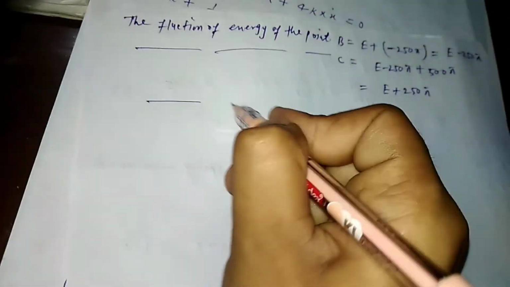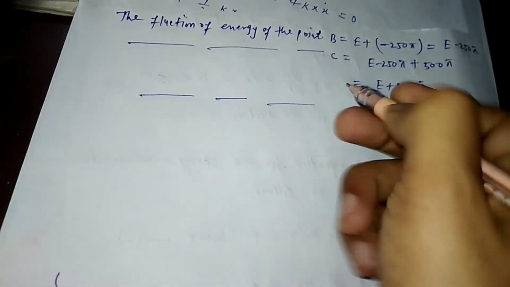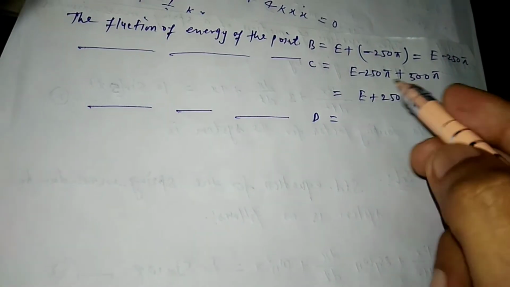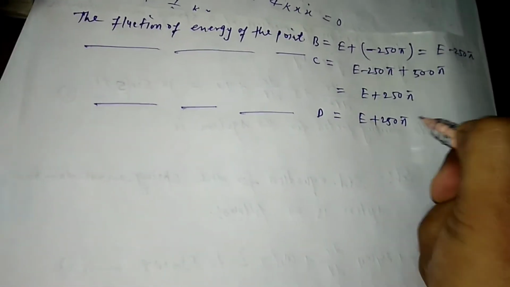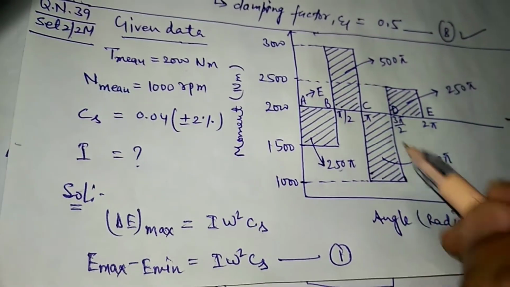The energy at point D will be the energy at point C plus this area, 500 pi, but it is negative, so minus 500 pi. So it will be equal to E minus 250 pi.